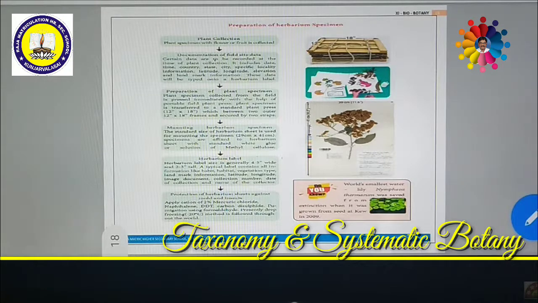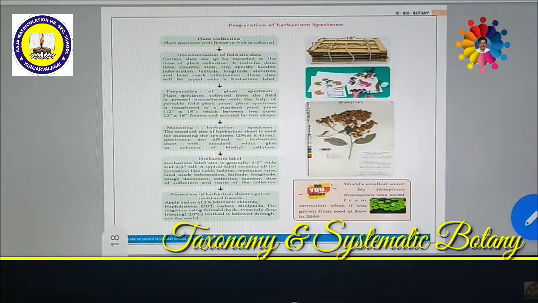Then, what is the family? What is the order? On the basis of any one classification, we have to arrange the systematic position. Usually, we follow Bentham-Hooker classification. On the basis of Bentham-Hooker classification, we give the description. Who has collected? Whether it is new or old, whether it is available in Gamble or whatever it may be. Everything is noted down at the corner. So this is called herbarium.